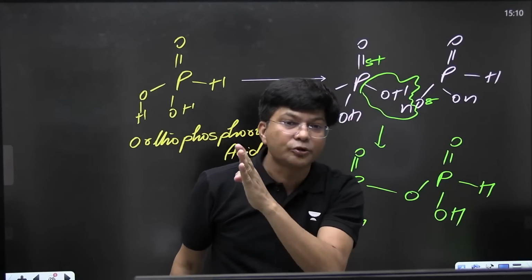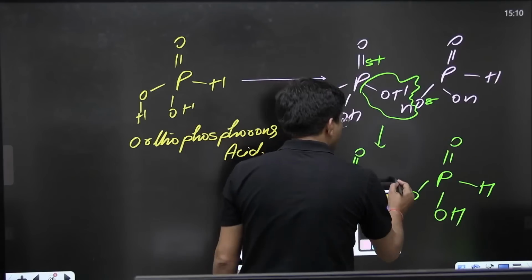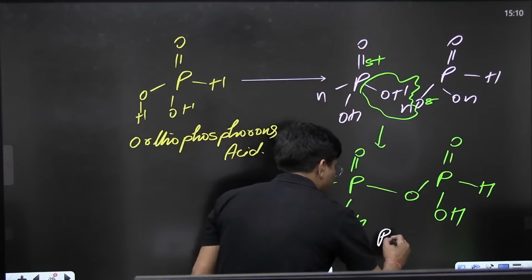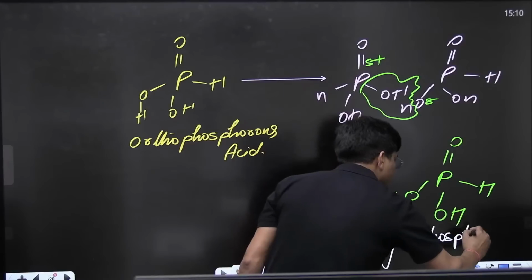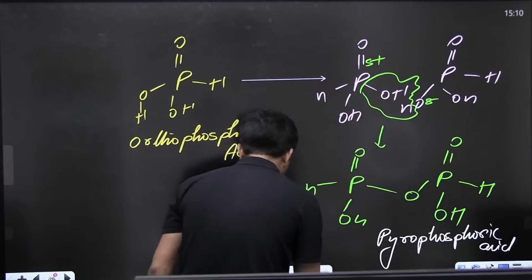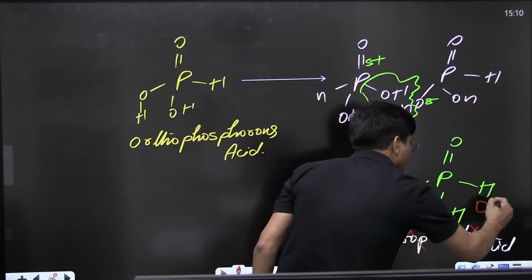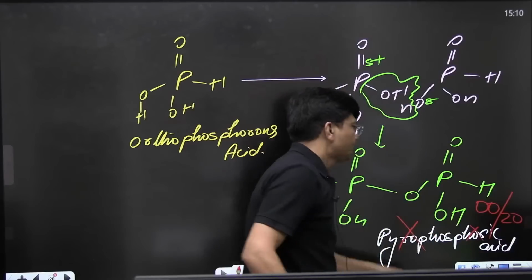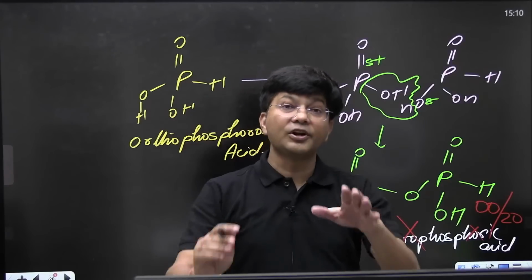If you write pyrophosphoric acid, the examiner will give you a big 0, 0 out of 20 marks.